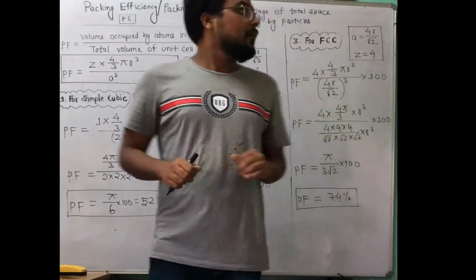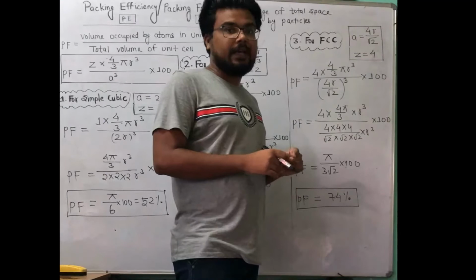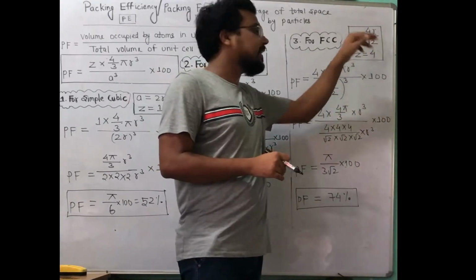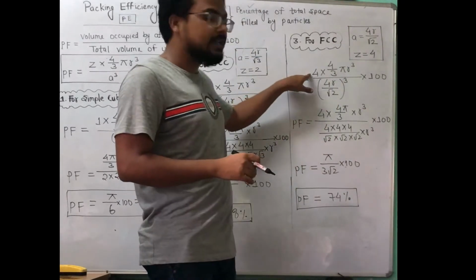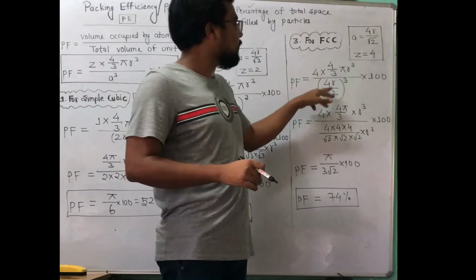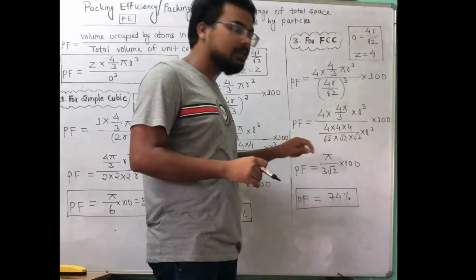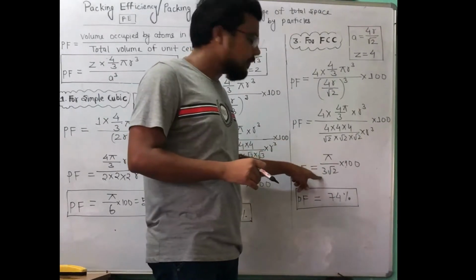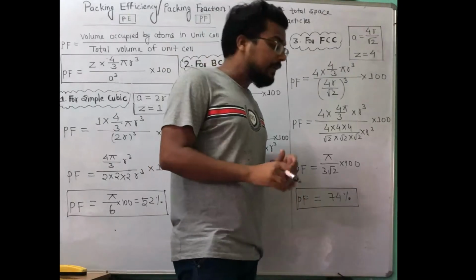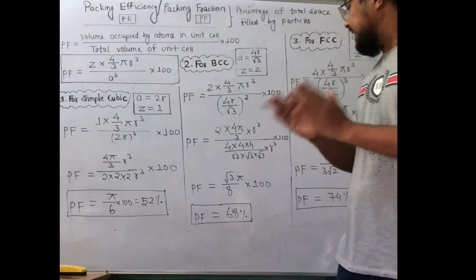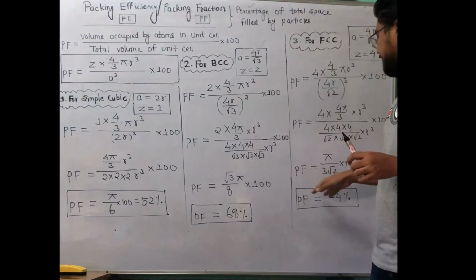Now come to FCC. For FCC, Z equal to 4 and a equal to 4r by root 2, the relation between radius and edge length. We already did some numerical problems based on this formula. So just put the value of Z equal to 4, and a cube equal to (4r by root 2) whole cube. Further if you solve, you will get pi by 3 root 2 into 100, and the answer is 0.74, and 0.74 when multiplied by 100 will be 74%. Means the highest packed structure in which atoms are present is FCC, it is 74%.